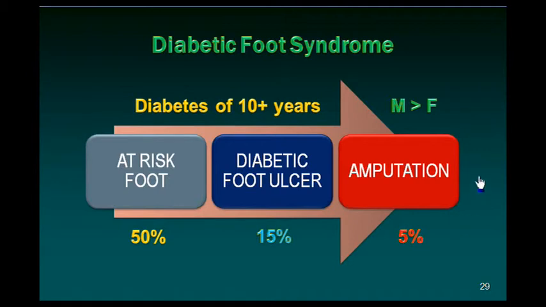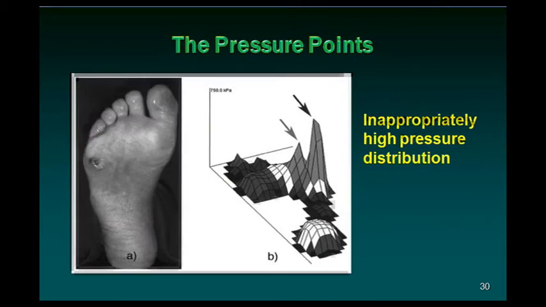The rates of amputations and progression of diabetic foot complications are greater in men compared to women, and the duration of diabetes, the control of diabetes and comorbidities exert a tremendous influence in who progresses from at risk foot to foot ulcer and then on to amputation.